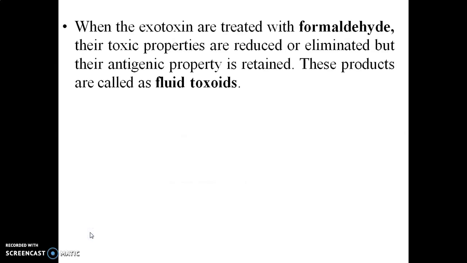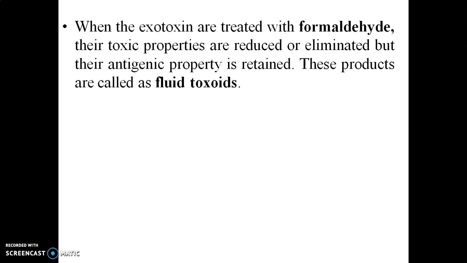So how are these toxoids formed? The exotoxins which are produced by these microorganisms are treated with formaldehyde, and because of such a treatment their toxic properties, that is the toxicity of the exotoxins, get reduced or completely eliminated.